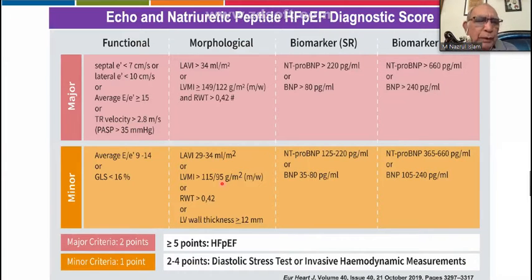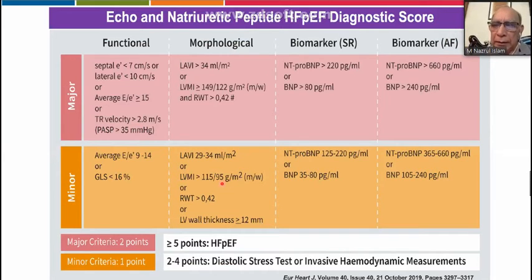So as shown earlier, with two aspects of that algorithm, echo and natriuretic peptide, we have got some morphological and functional and biomarker classification, and they made some sort of scoring system. They call it the echo natriuretic peptide score. So you see on the left-hand side, major and minor, and the other side is functional, morphological, biomarker in sinus rhythm, biomarker level in natriuretic.